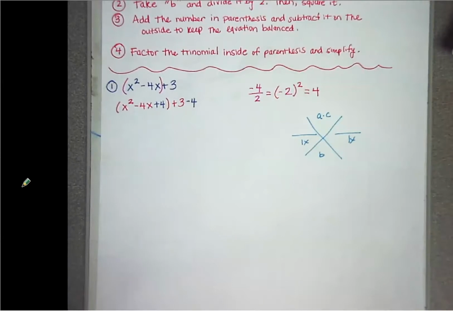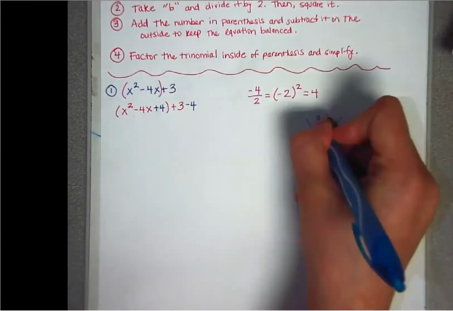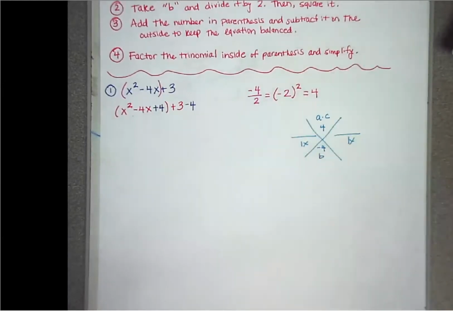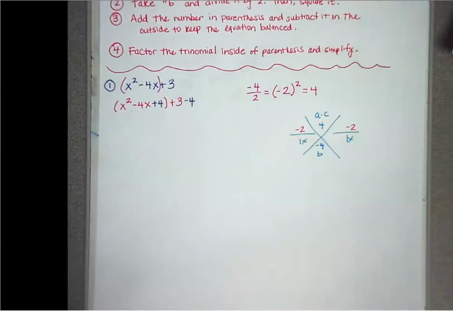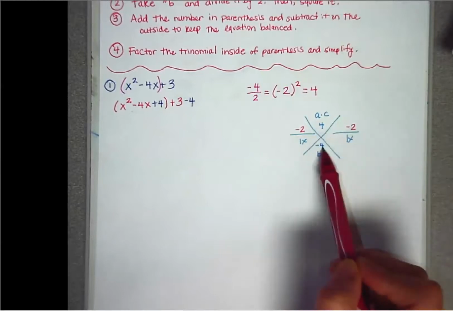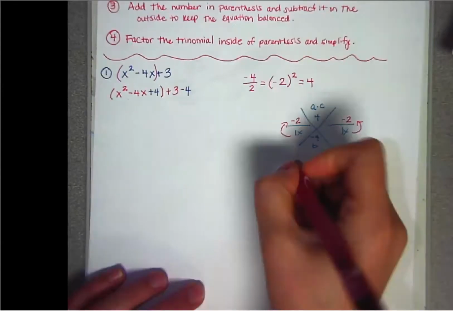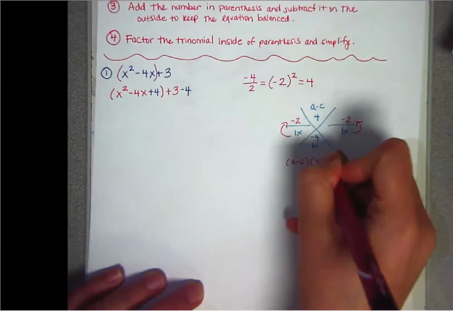So I'm doing the parentheses, so A times C, that's 1 times 4, which is 4. B is negative 4. So 2 numbers are multiplied to give us positive 4, add up to give us a negative 4. That would be negative 2 and negative 2. So negative 2 times negative 2 gives us a 4. Negative 2 plus negative 2 gives us a negative 4. So we write this from the bottom to the top. That's x minus 2 and x minus 2.